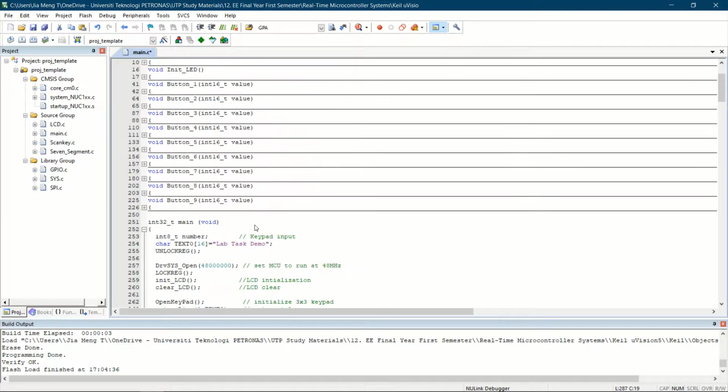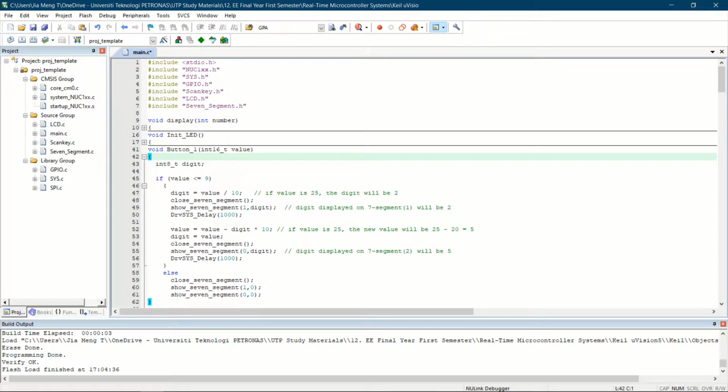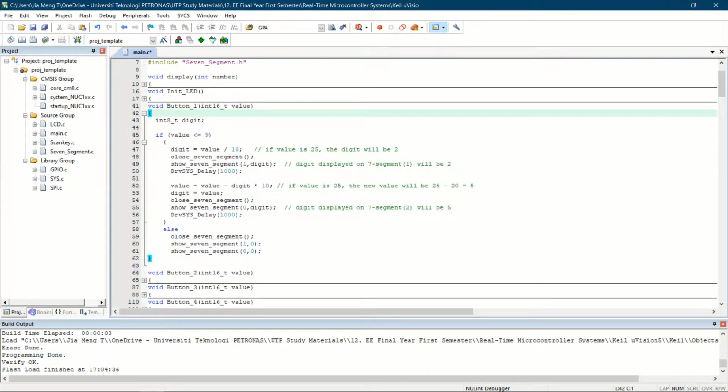If you go back up, you go to button 1, expand this, you will see how this actually works. Ignore the comments. Let's say the number is 5. It says we'll be dealing with 0 to 9.